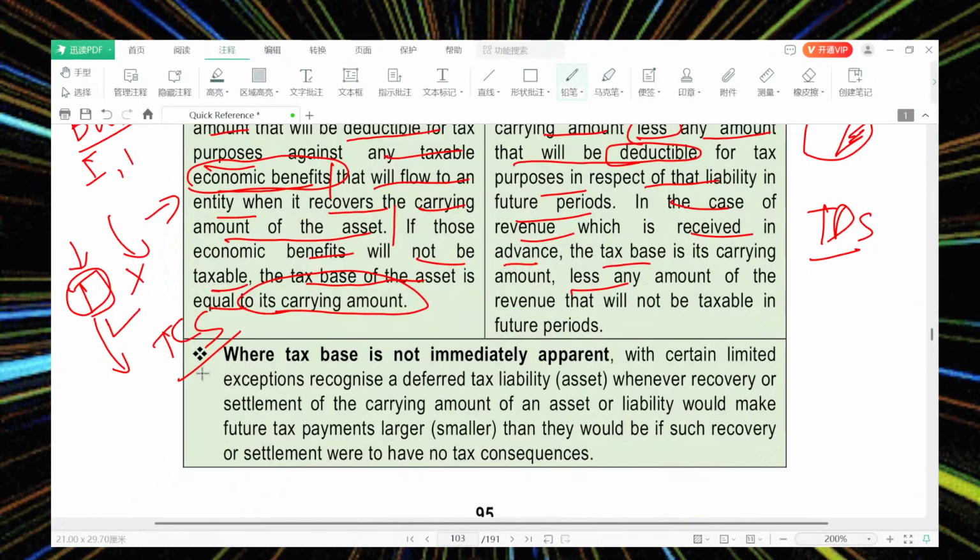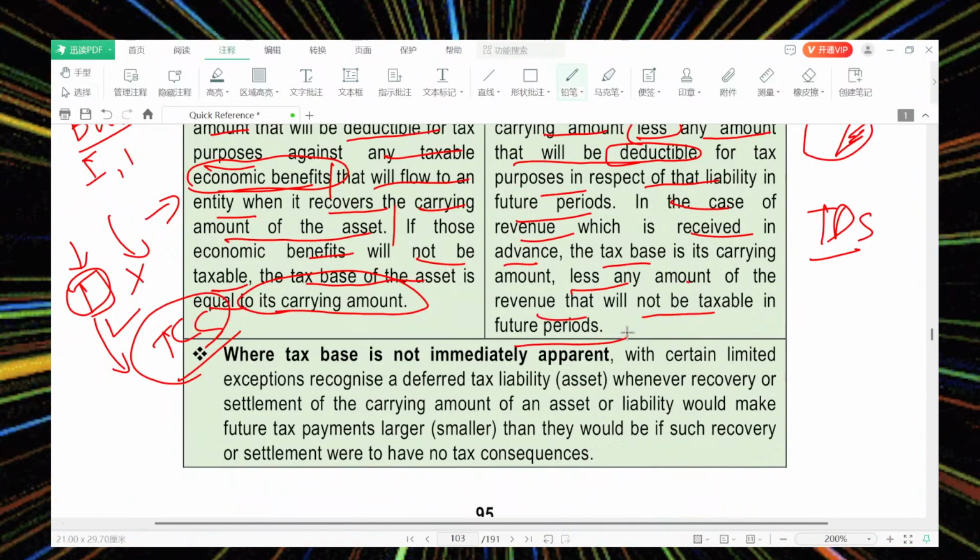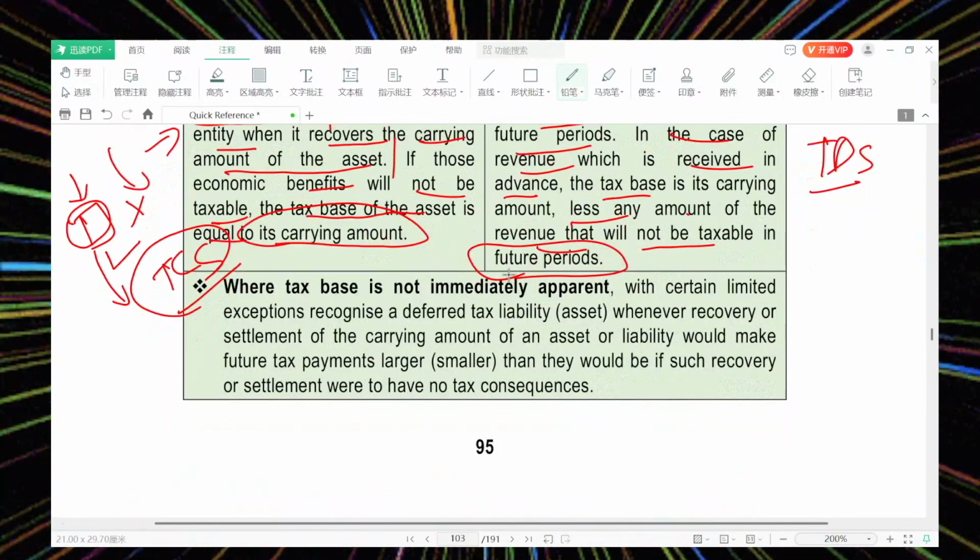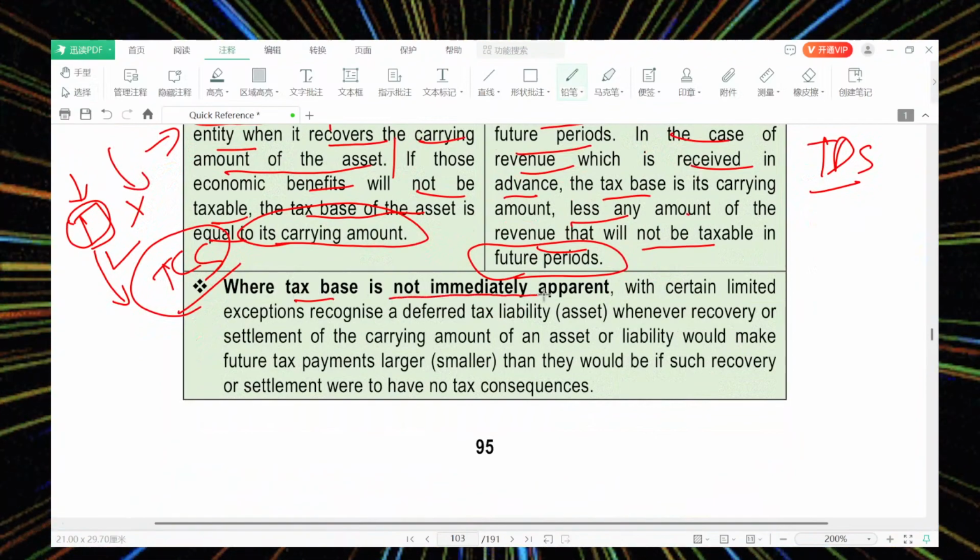And we can have a direct example for this. Tax base is carried out less any amount of the revenue which will not be taxable in the future period. So in the future period there will be no deduction regarding that amount. Only once you deduct it, that is going to be taxed. Where tax base is not immediately apparent.